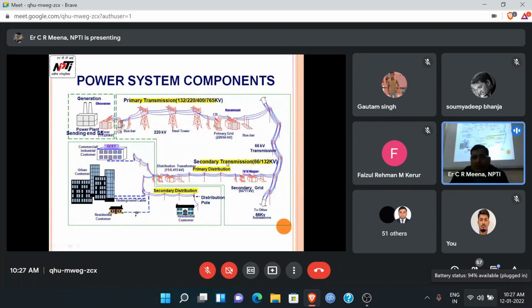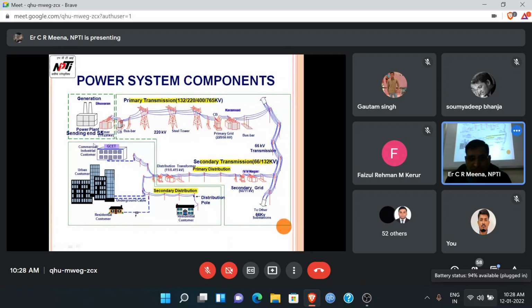So this is the secondary transmission system, and after that 66 by 11 kV is the primary distribution system, because generally we are not using 11 kV in the house, or even 6 kV. So again a step down is there, 66 by 11 kV, and after that 11 by 415 volt. This is the DT, the distribution transformer. That output is usable in the house. That is known as the secondary distribution. Secondary distribution voltage is the 415 volt.